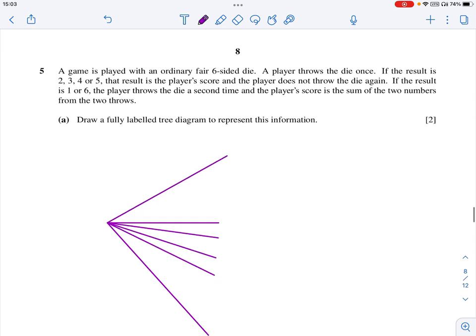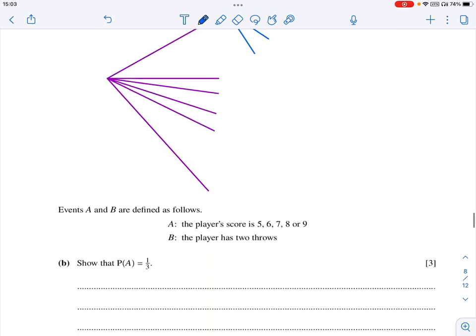So for 1, if he gets 1, he throws for the second time: 1, 2, 3, 4, 5 and 6. For 2, 3, 4, 5 he does not rethrow. For 6 again he throws: 1, 2, 3, 4, 5 and 6.